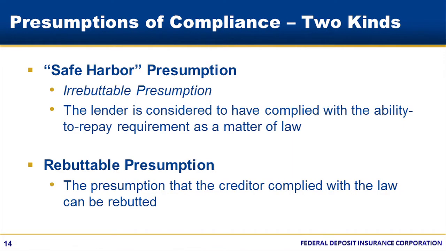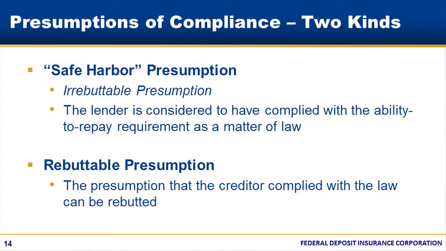A benefit you get from writing a QM is that it gives you a presumption of compliance. There are two kinds of presumptions. The safe harbor, or irrebuttable presumption, means that the lender is considered to have complied with the ability to repay requirement. That means, for instance, that in the event a consumer alleges that the creditor violated the ability to repay rule, a safe harbor QM is conclusively presumed, as a matter of law, to have been made in compliance with the rule.